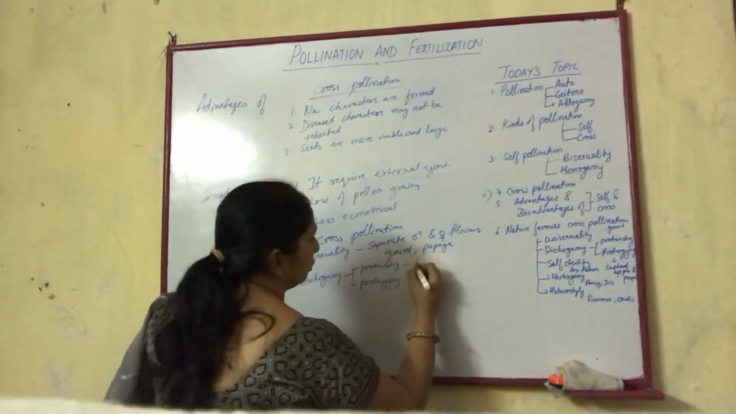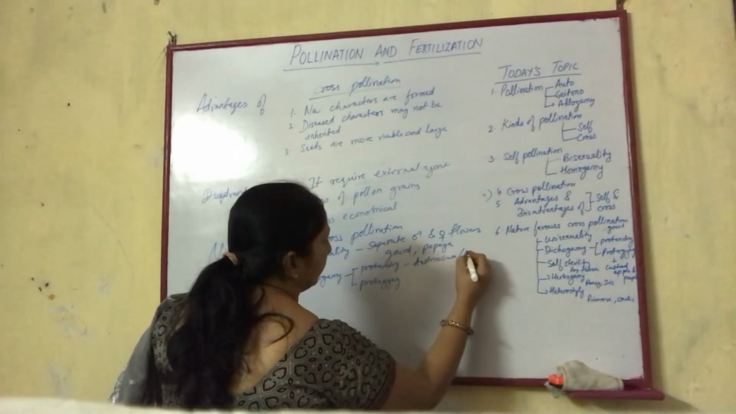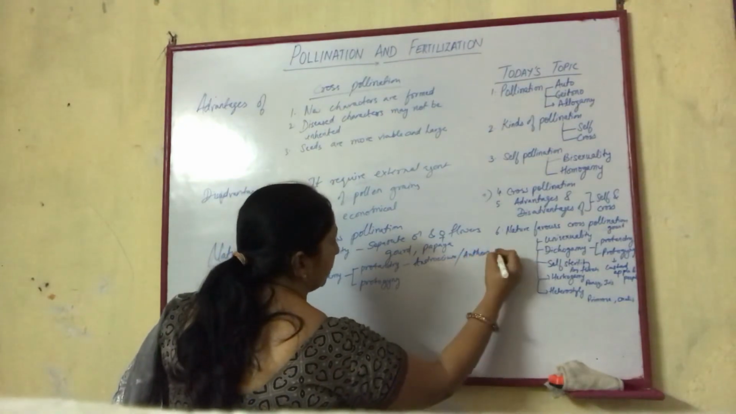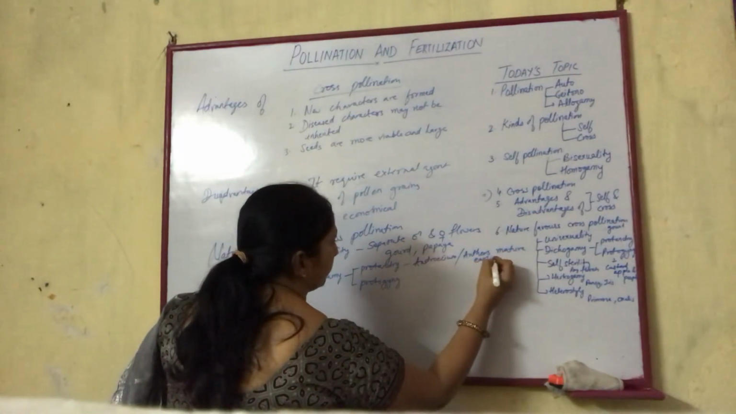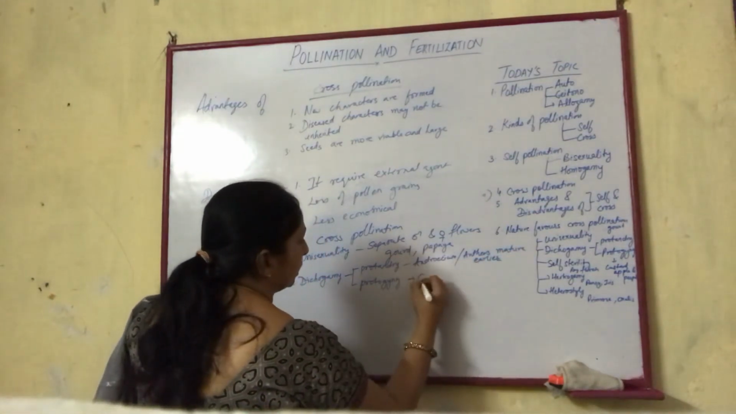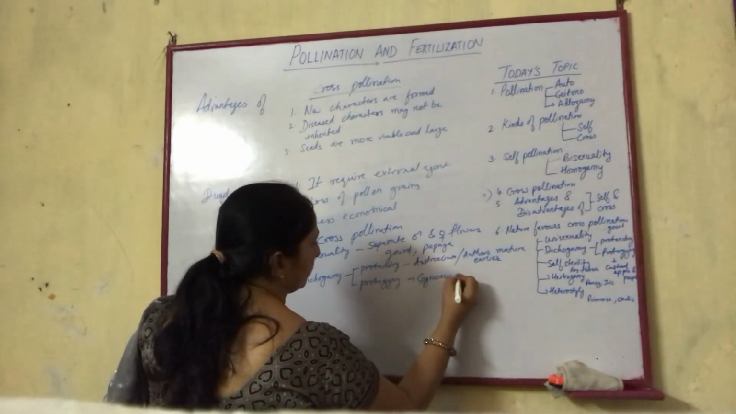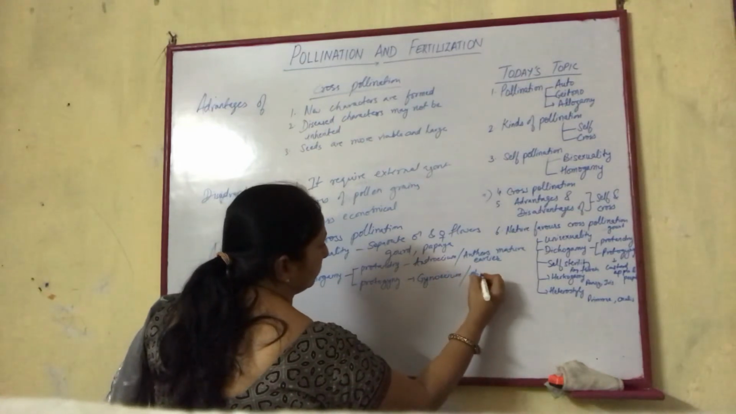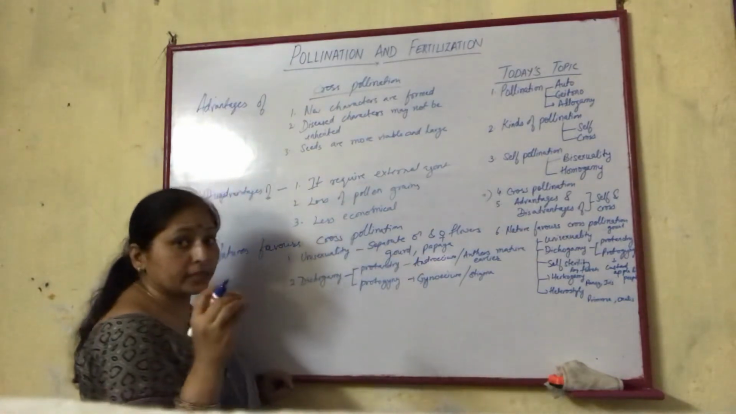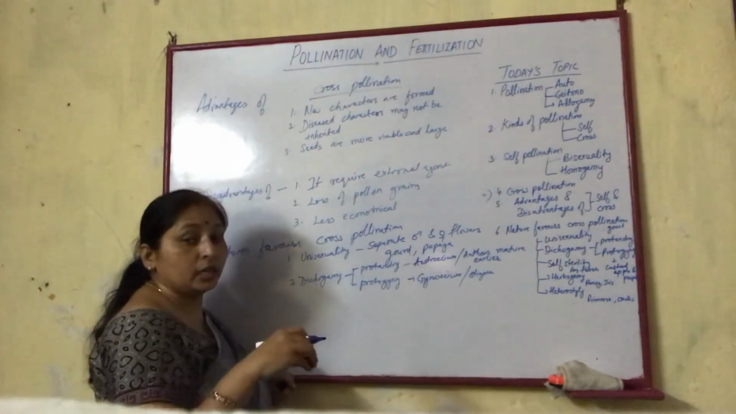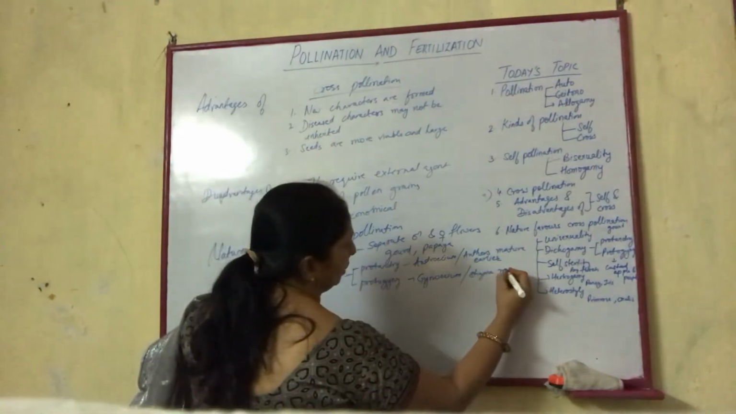So here the androecium or anthers mature earlier. In this case, the gynoecium or stigma. Here we are using the word stigma because pollination takes place at the stigma, not in the ovule. Fertilization takes place in the ovule. So the stigma matures earlier.